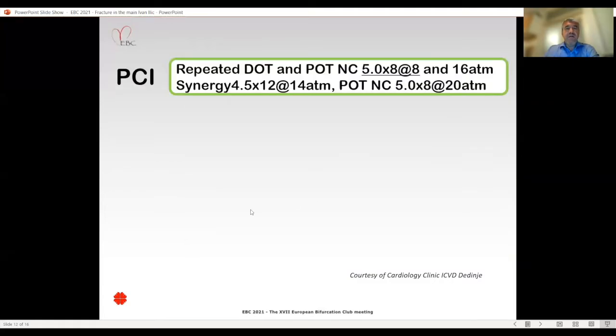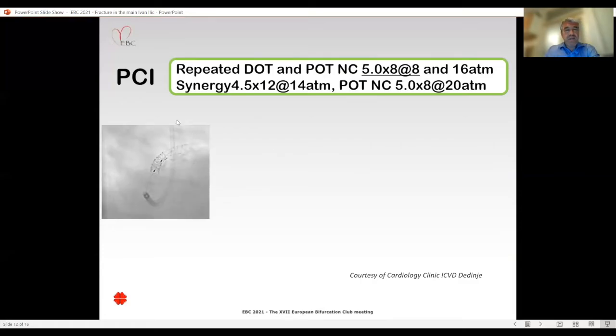We've decided to repeat proximal optimization and also to do a distal optimization with a larger non-compliant balloon, and then implanted a short, large diameter Synergy stent 4.5 only in the left main, and then repeated POT with a 5.0 NC balloon.